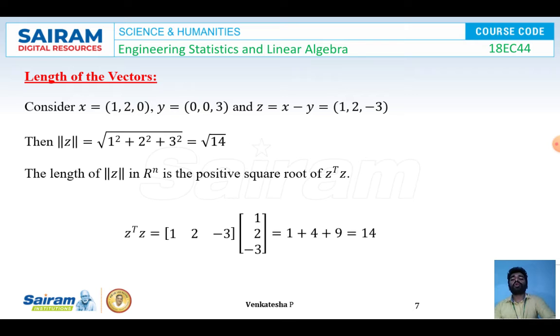Then the length, norm of z in R^n, is the positive square root of z transpose z. That is, z transpose z is equal to (1, 2, -3) times (1, 2, -3). By multiplying the row and column matrices, I get 1 plus 4 plus 9, which is equal to 14. Hence we can conclude that the norm of z is equal to the square root of z transpose z.